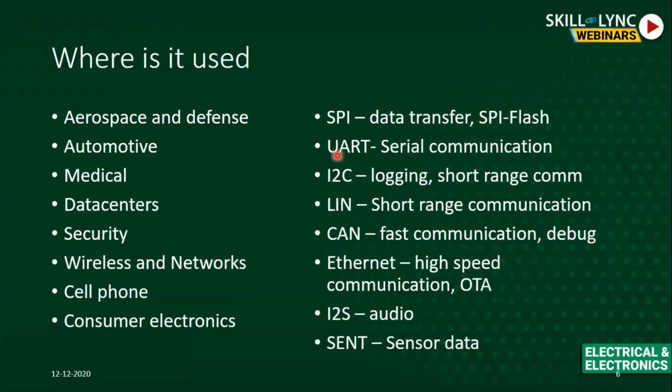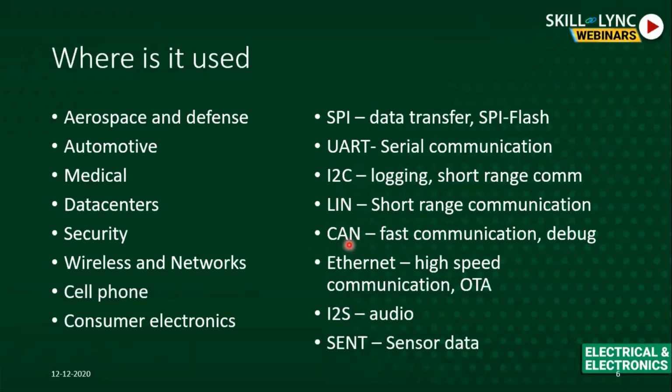Okay. Then you have a UART. Where are we using UART? We use it for serial communications. I'm sure you might have seen or heard something called a COM port in Windows PCs. That COM port is basically a serial port where you use your UART. Then you have I2C, which you use for short range communication and data logging. Then you have LIN, which is local interconnect network, which is again used for short range communication.